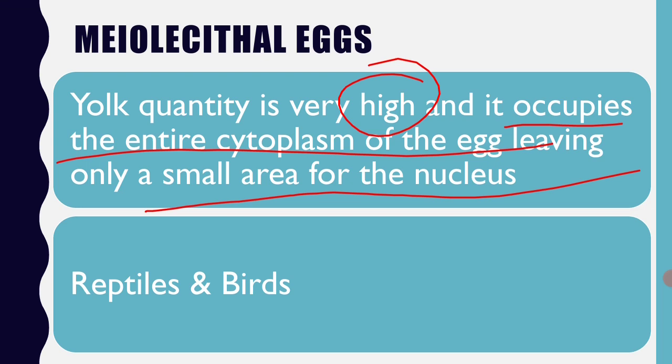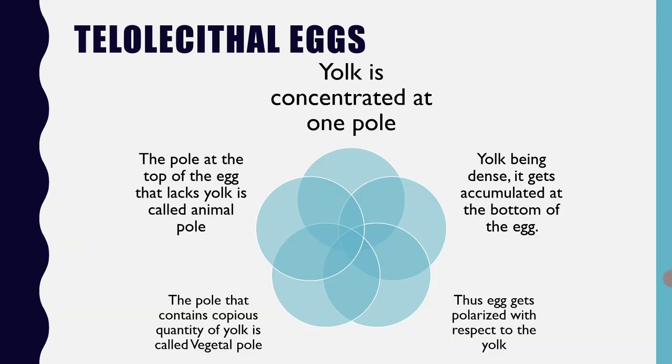So we can say that mesolecithal eggs and megalecithal eggs are almost synonymous. Only, the name megalecithal is given based on the quantity, and mesolecithal is given based on the distribution of the yolk. Here you can see, as megalecithal eggs are represented by reptiles and birds, mesolecithal eggs also belong to these two categories, namely reptiles and birds.